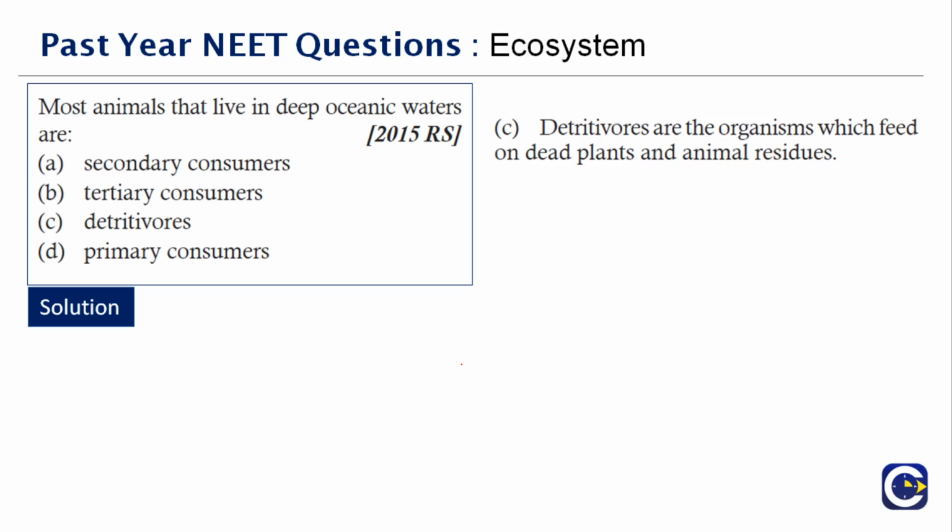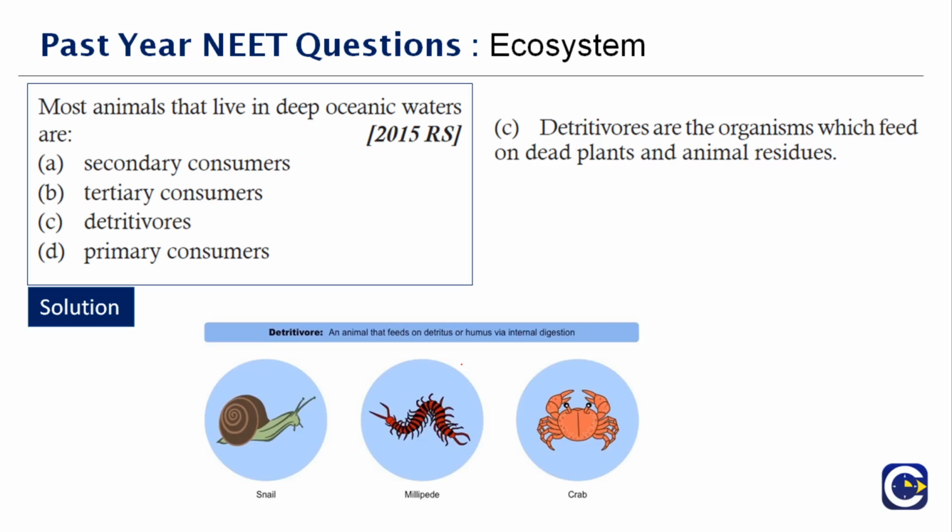Detritivores are the organisms which feed on dead plants and animal residues. These are the common detritivores. You have an animal that feeds on detritus of humans via internal digestion, that is different, I've just given you an example. But when you go to the deep oceanic water, those detritivores are different when compared to these, which you find even on land. So detritivores are the organisms which feed on dead plants and animal residues. Therefore, the correct answer is option C.